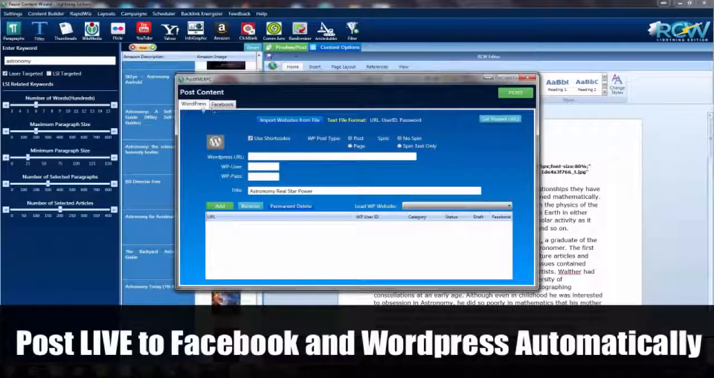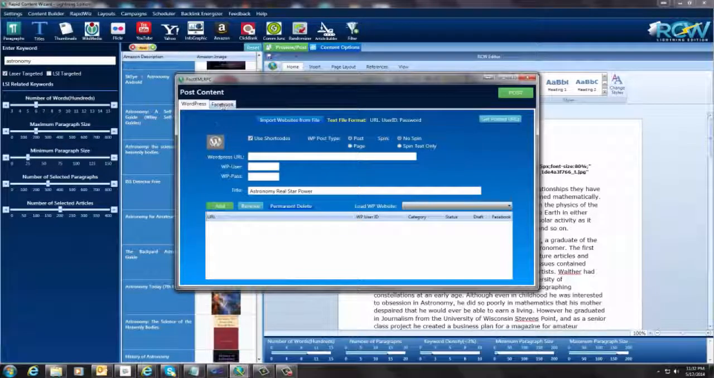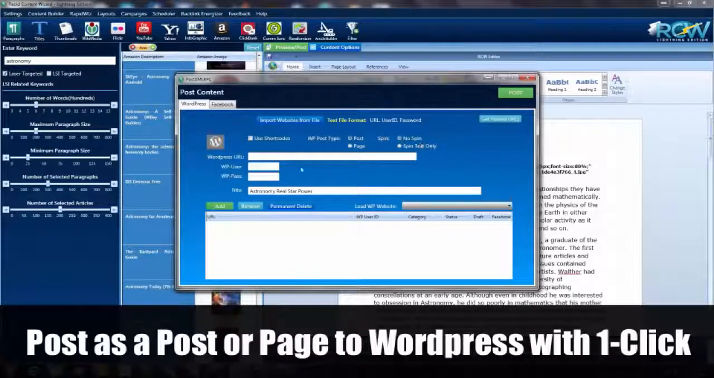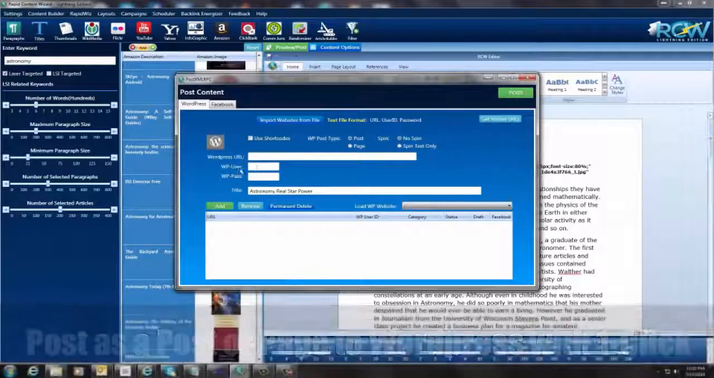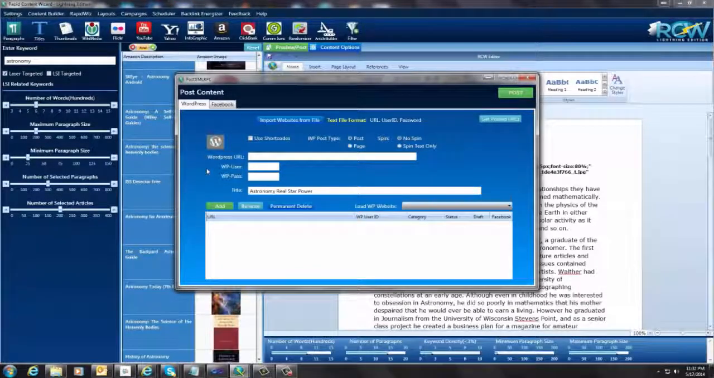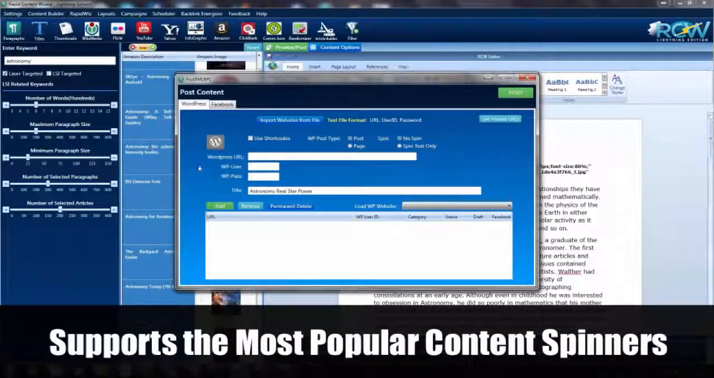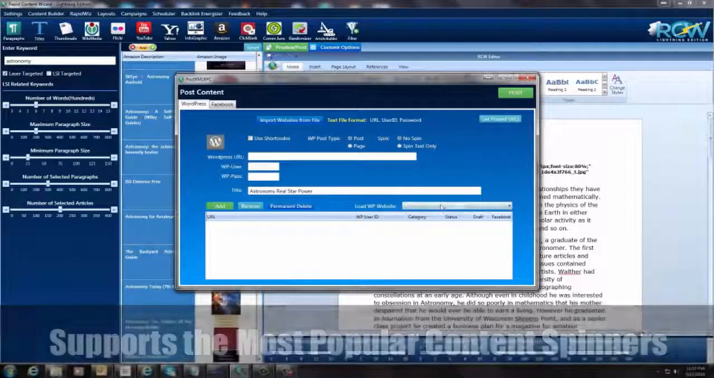Now we have two options to post. You can go to your WordPress blog, and you can post it to Facebook. I'm going to start first of all with the WordPress settings. So I'm going to come here. We can go to a post or page. I'm going to leave it post. We're not going to spin this at the moment, although we do have the ability to spin this. We have The Best Spinner and Spin Rewriter included with this product.